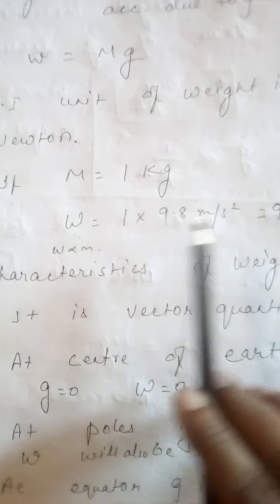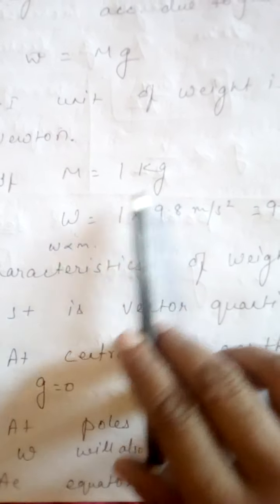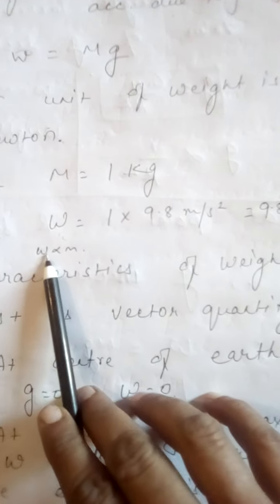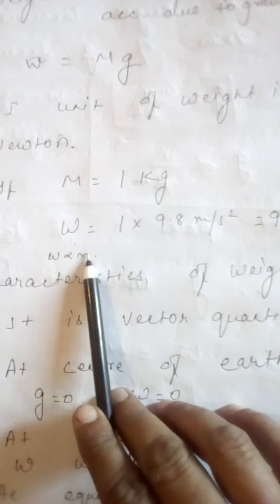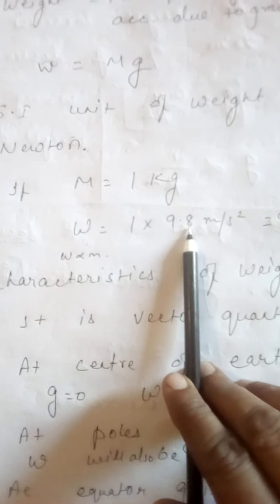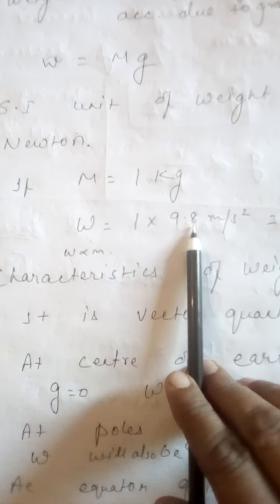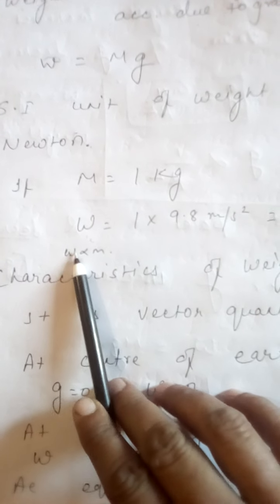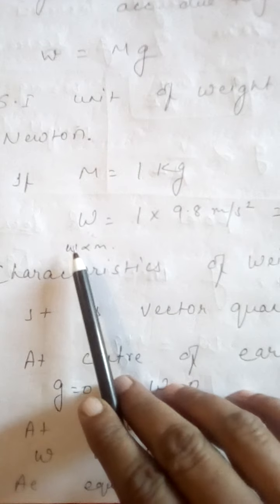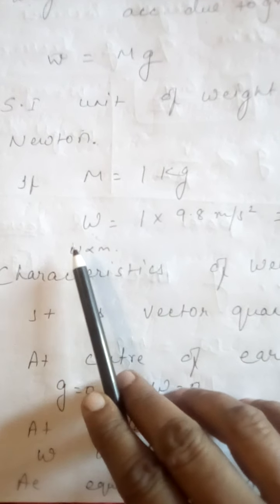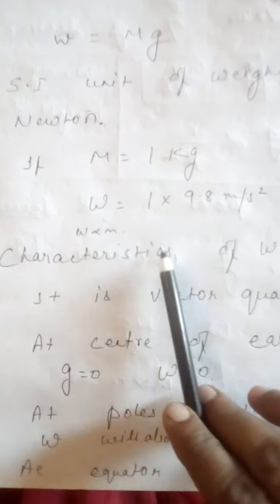W is directly proportional to m if the value of g remains constant. We find weight also on a beam balance generally, but actually we measure weight by a spring balance.